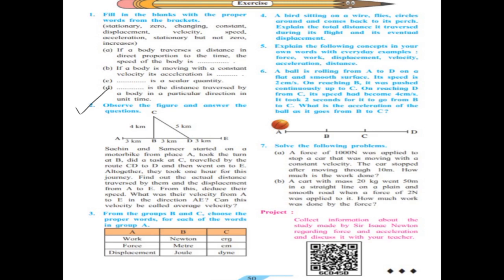From this, deduce their speed. What was their velocity from A to E in the direction AE? Can this velocity be called average velocity?